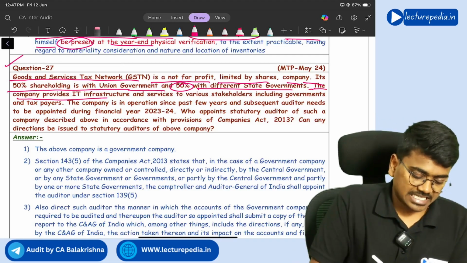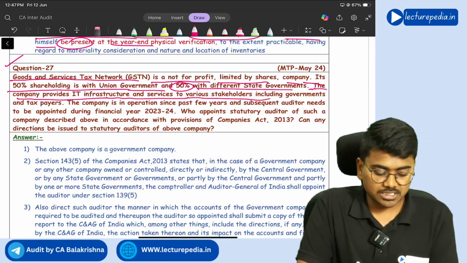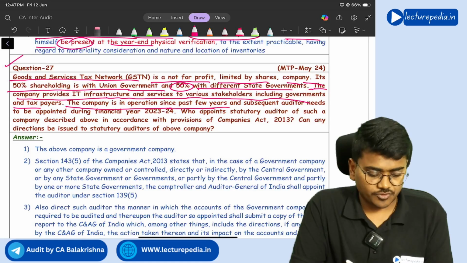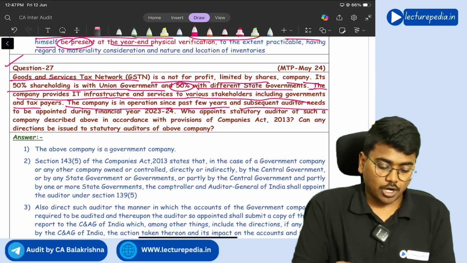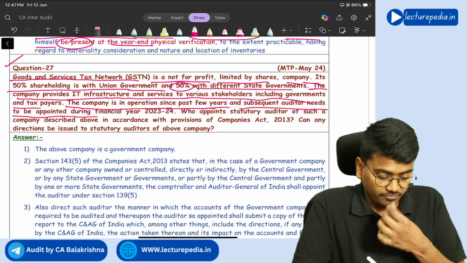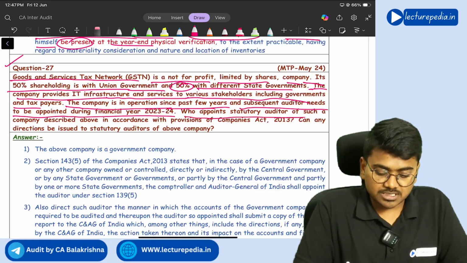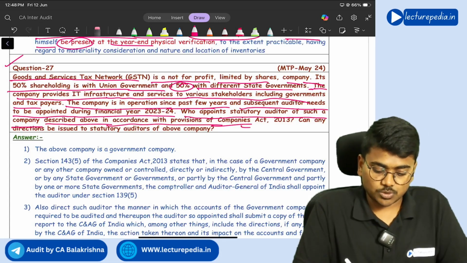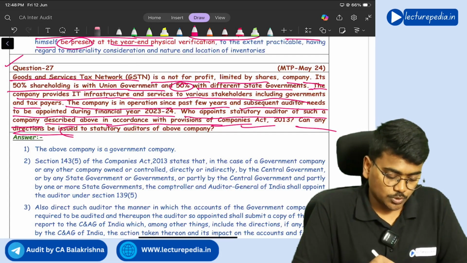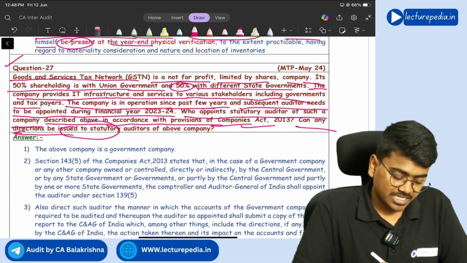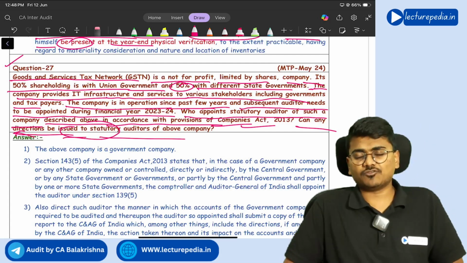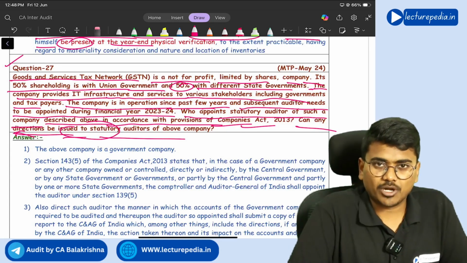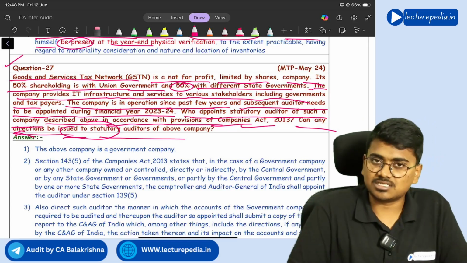Now the company provides IT infrastructure and services to various stakeholders, including governments and taxpayers. The company has been in operation for the past few years, and a subsequent auditor needs to be appointed during financial year 23-24. Who appoints the statutory auditor of such a company described above in accordance with provisions of the Companies Act 2013? Can any directions be issued to the statutory auditors of the above company? First of all, who will appoint the auditors of a government company? Comptroller and Auditor General of India will appoint the auditor of this particular GSTN also, since it is a government company.